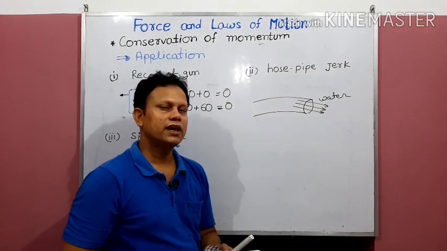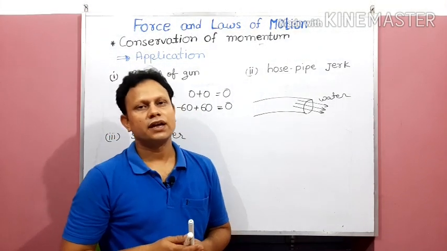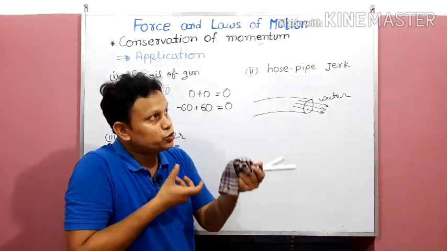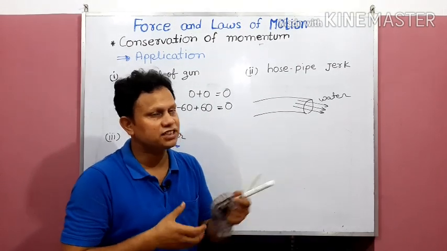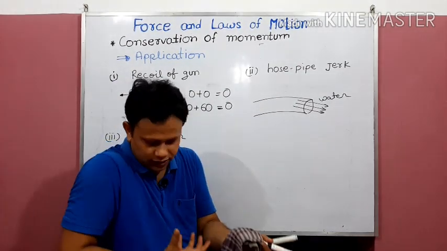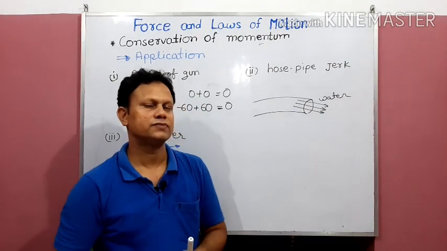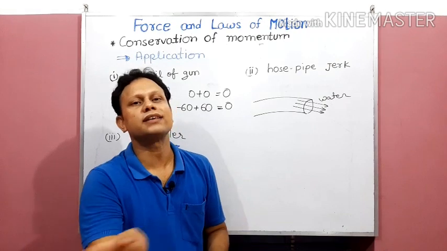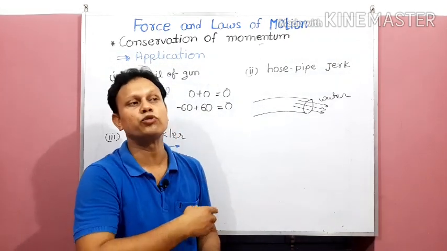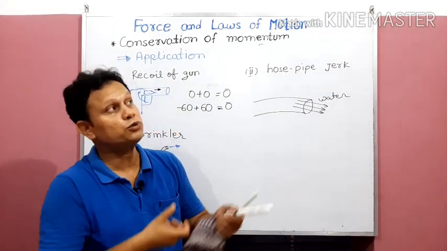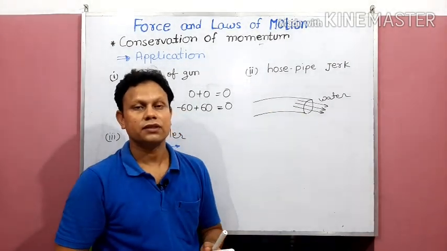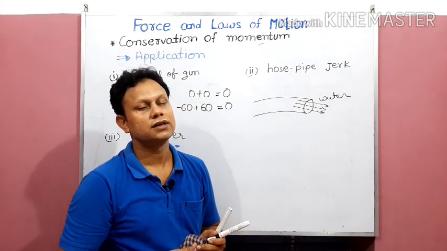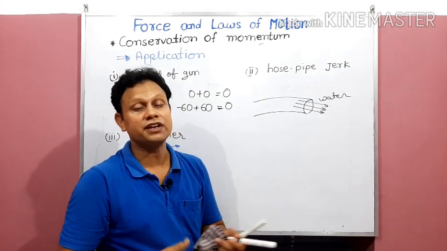Another example: have you ever seen firefighters? They use large hose pipes. Now to extinguish the fire, they have to hold the hose pipe very strongly. Otherwise, the hose pipe will start dancing. The pipe will start moving here and there. So it will be very difficult to fix the target, because water has to be thrown on the area where the fire has taken place. So holding the hose pipe is very necessary.